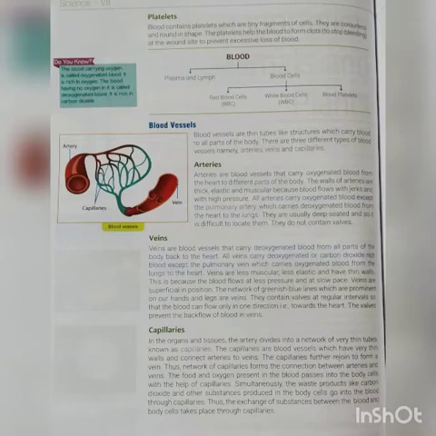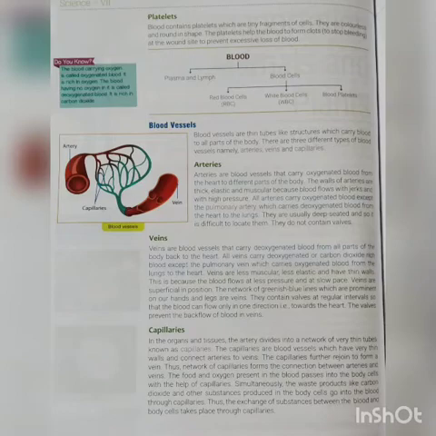Now the next blood vessel is the veins. They carry deoxygenated blood. That means the oxygen amount is very less, because it contains carbon dioxide. Okay, now students, all veins carry deoxygenated or carbon dioxide rich blood except the pulmonary vein. Remember this: the pulmonary vein only carries oxygenated blood, and the pulmonary artery carries the deoxygenated blood. So the pulmonary vein always carries oxygenated blood from the lungs to the heart.